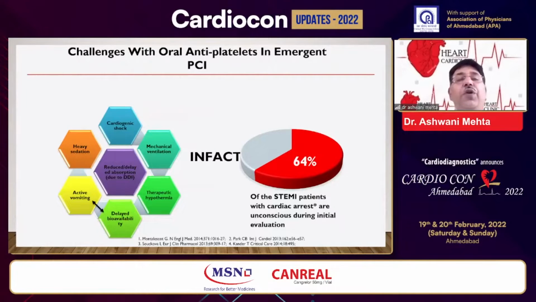Many patients of acute MI, like our patient who has come, may be in cardiogenic shock, may require, maybe sedated, could be vomiting, like what happened in our patient with acute MI who had a ventricular fibrillation. Unfortunately, when I got to ask the patient and the attendants, I found out that the patient had vomited. So he was given crushed ticagrelor, and on the way to the cath lab, the patient vomited, and the ticagrelor was out, and that's what happened. And the patient landed up with acute stent thrombosis. So this is not uncommon.